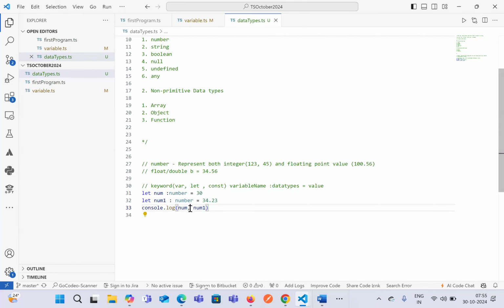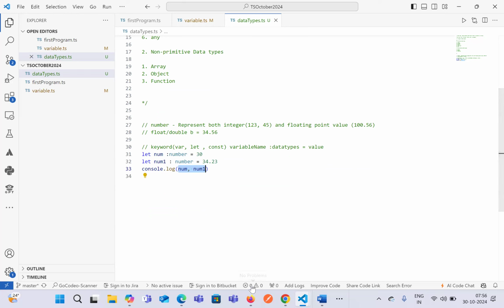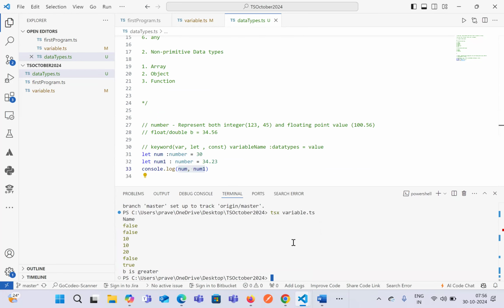So whenever we have to print multiple data on the same line, in terms of Java, we concatenate. In terms of JavaScript and TypeScript, we provide comma separated values to print or display on the console whatever values we want to print. Let's try to check once and then we'll see how it is happening.